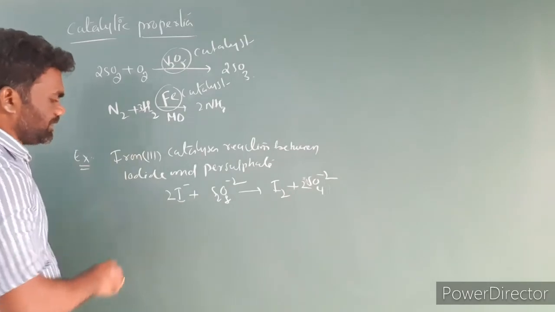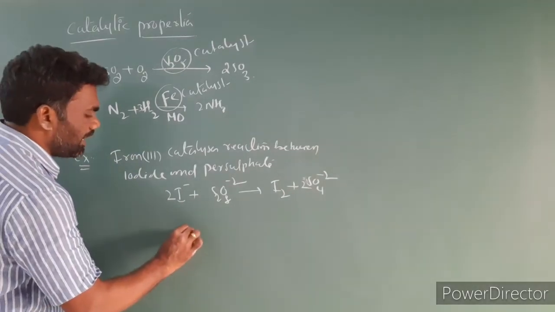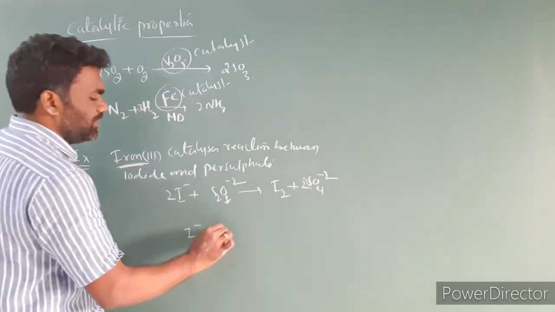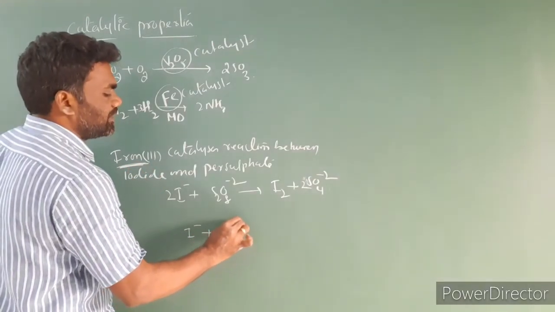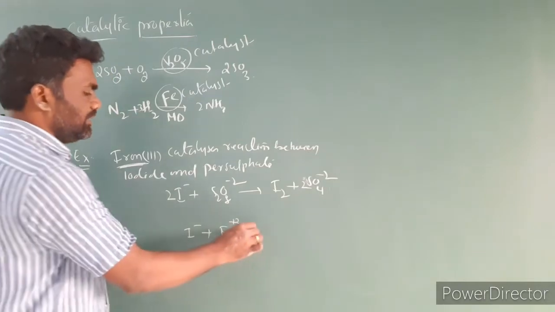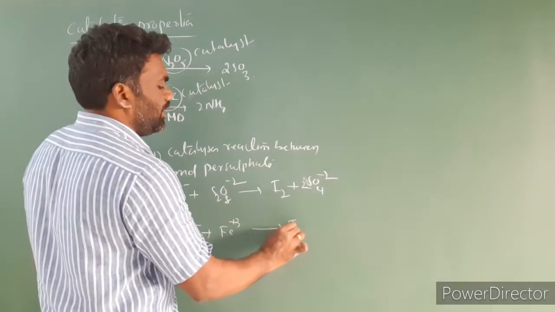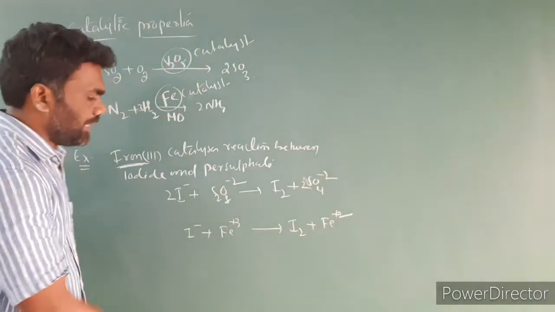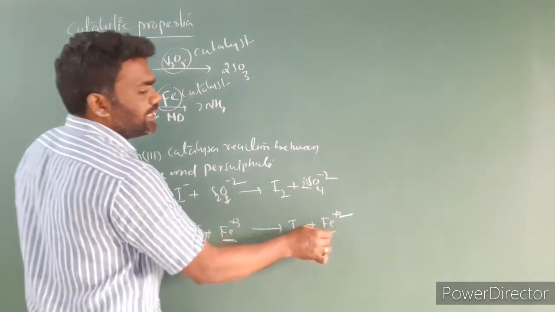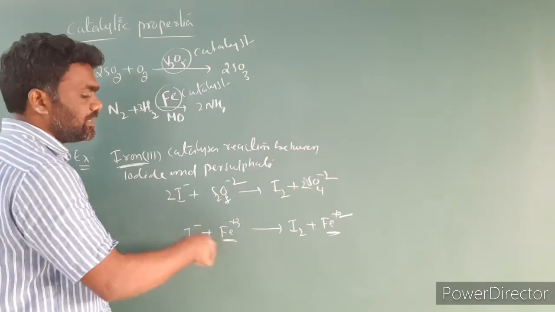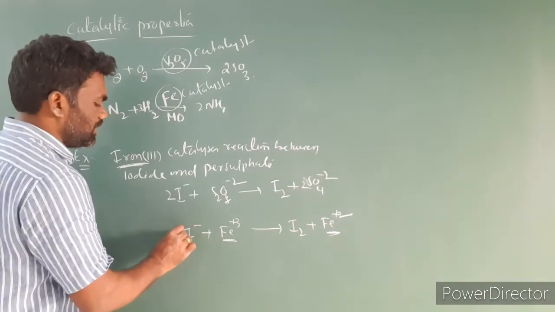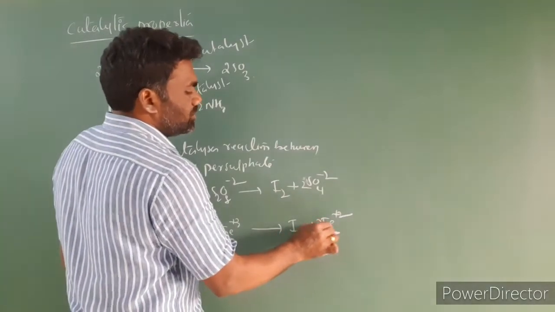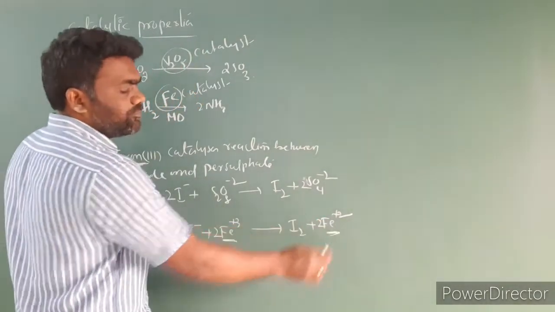Let's look at the mechanism first. I minus first reacts with the catalyst, iron 3, so Fe in the form of plus 3. Then the product is I2 and Fe plus 2. Look at this, iron 3 is converting into iron 2, so they change the oxidation number. Here is 2I minus, so this is 2 Fe plus 3 converting to 2 Fe plus 2.